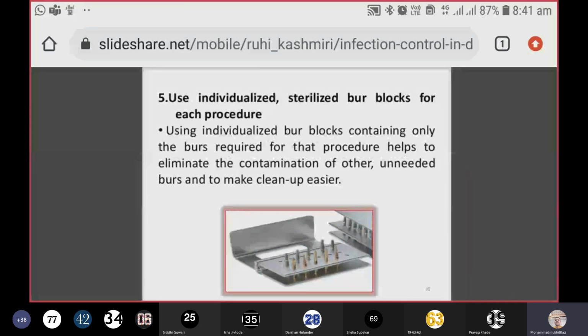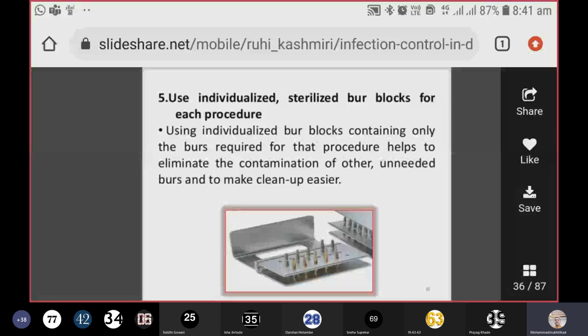Use individualized sterilized bur blocks for each procedure. This is very important. Using individualized bur blocks containing only the burs required for that procedure helps to eliminate the contamination of other unneeded burs and makes cleanup easier. Of course, if you have too many items in one place, you are going to increase the chances of infection.